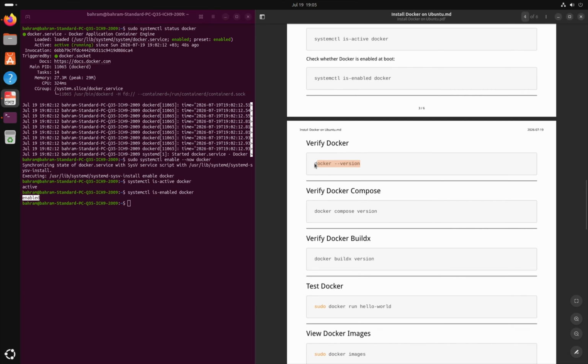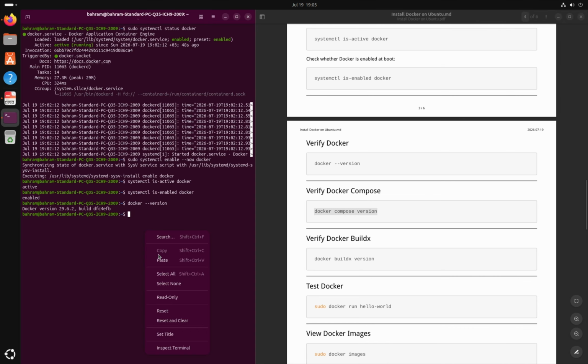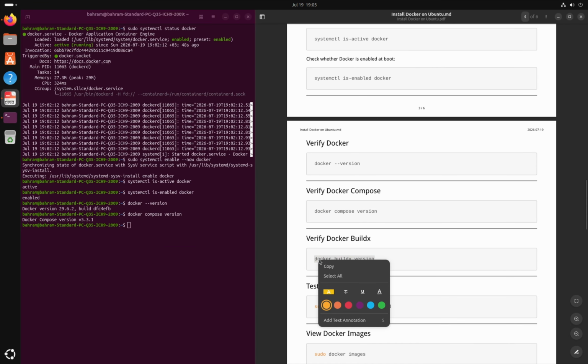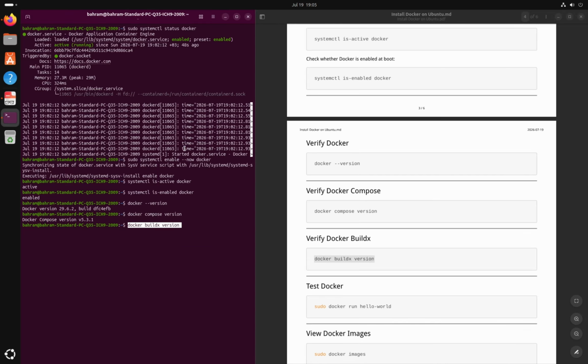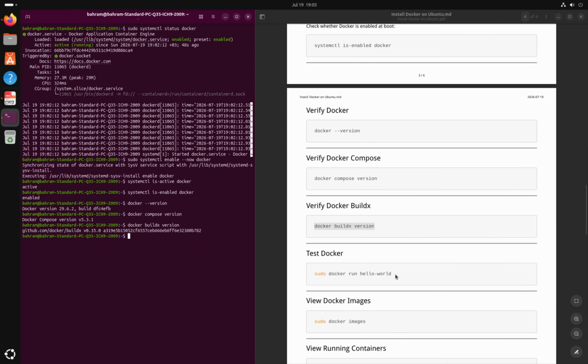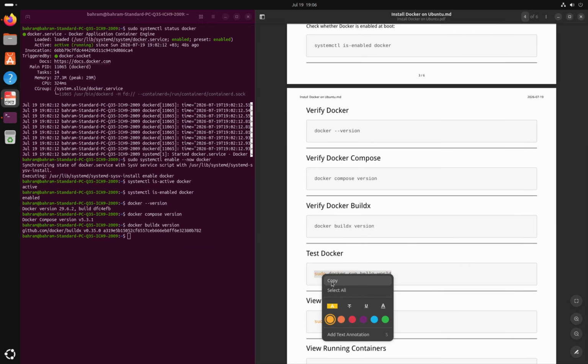Now let's check the installed Docker version. Here is the current version. Next, verify Docker Compose. Finally, verify Docker Buildx. Now let's test the installation using Docker's Hello World image.